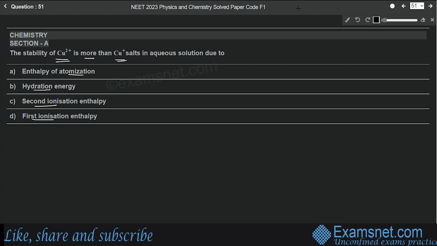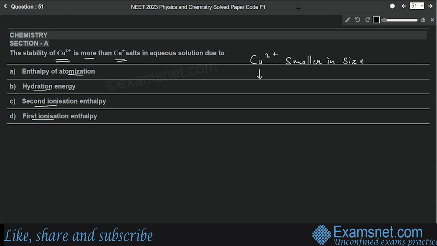Okay, so let's see. We know that Cu2+ ion is smaller in size as compared to Cu+ ion, because it contains a smaller number of electrons. Now, due to this smaller size, the charge of the ion remains concentrated and is not spread widely.